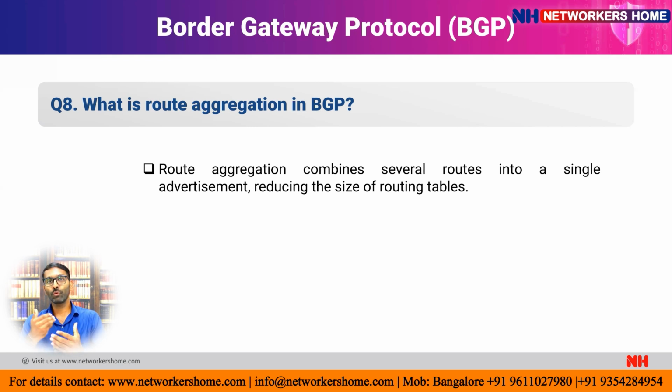So let's suppose we have 4 networks, 192.168.1.0, 2.0, 3.0, 4.0, with a slash value of 24. We are not sending all 4 networks. Instead, we will just send 192.168.0.0 with a slash value of 22. This is how it is going to reduce the routing table, and it will be sent towards the next router. Because of this, the size of the routing table will be reduced, and even the lookup of the routing will be reduced. So this will minimize the processing of the CPU. So this is where we use route aggregation.